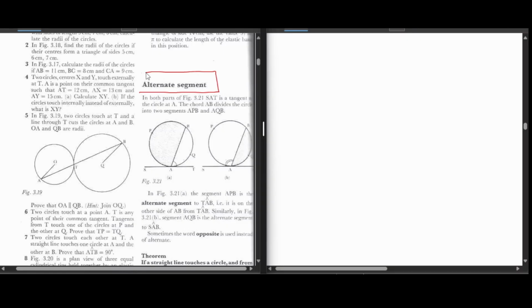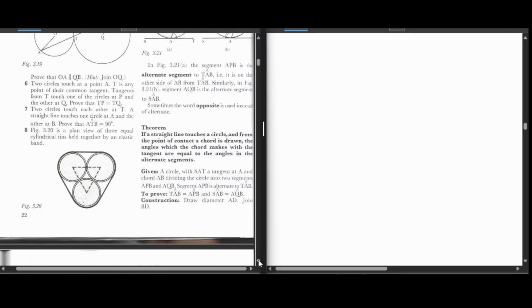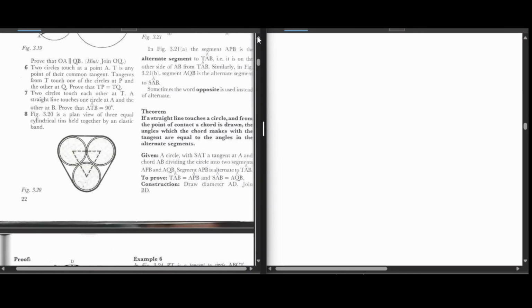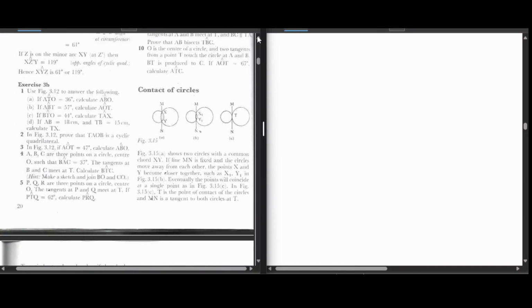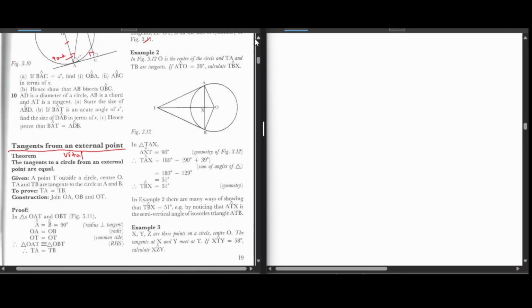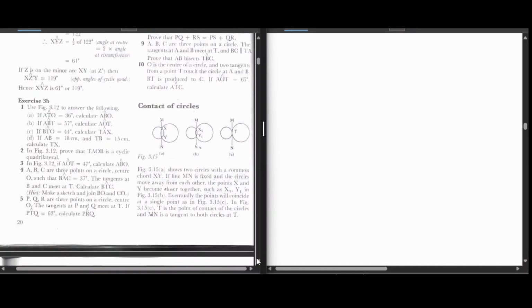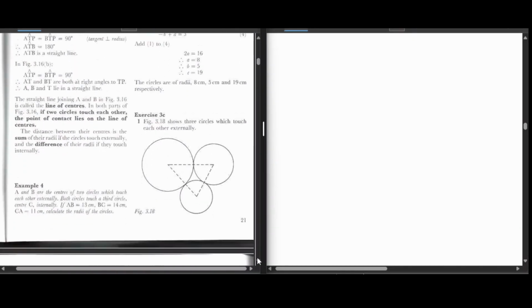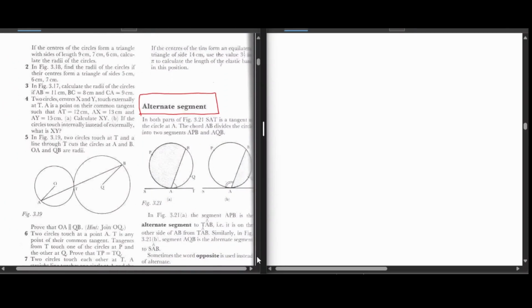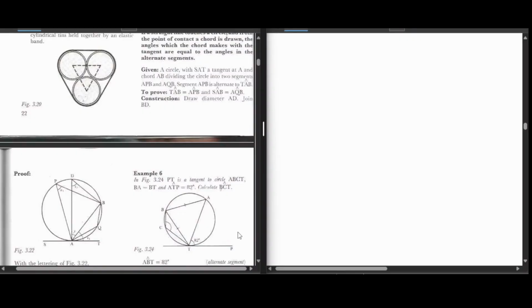Otherwise, this is very important. Alternate segment, and that is what is very important. After which, tinengeta pedza our lesson. So in our next lesson, we are going to do tangents which have a common point outside the circle, tangents from an external point. Then tinojamba conduct of circles, because it's not that much material. Toenda ku alternate segment. Tinenge tapedza zvakanyanyo kukosha pa-circle geometry.